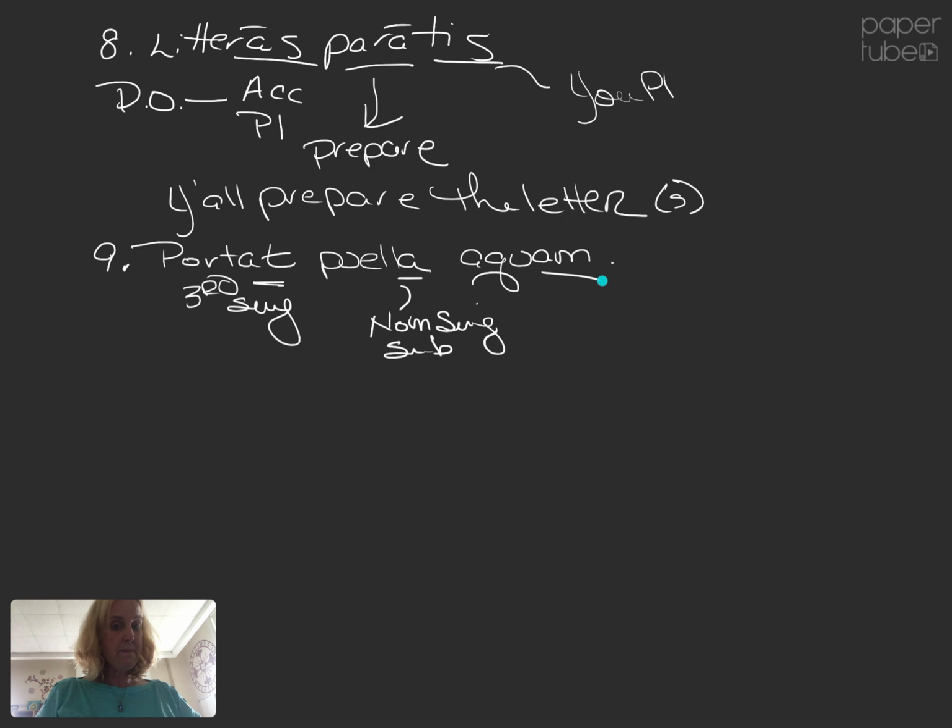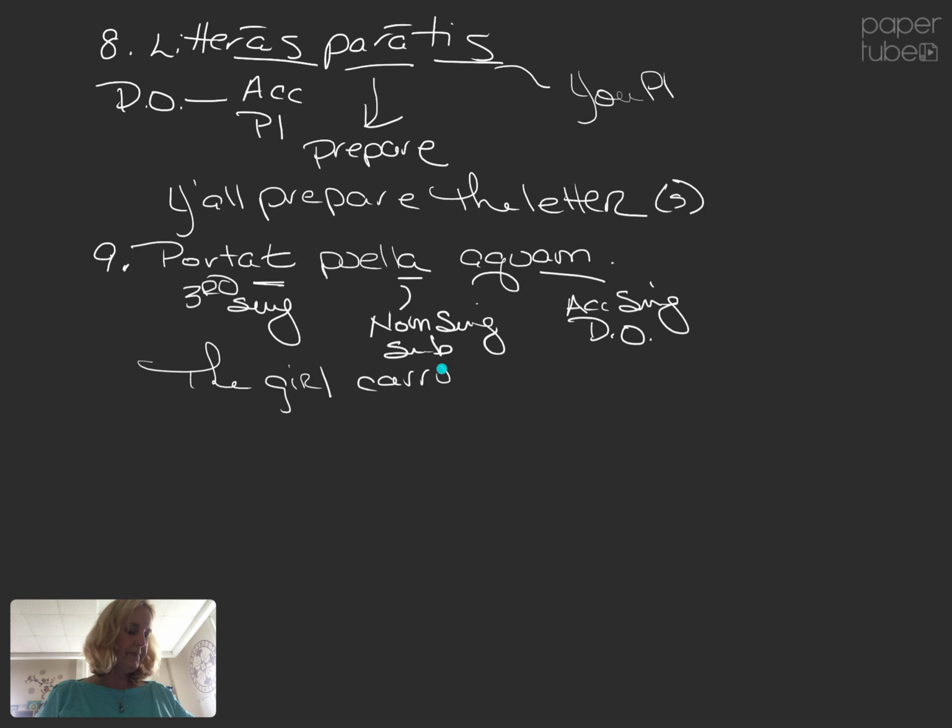And aquam, accusative singular direct object. The girl, subject, carries, verb, water, direct object. Water doesn't really need an article in front of it. We could say the girl carries the water or the girl carries water. Either's fine. There are some nouns in English that don't carry the article with them.